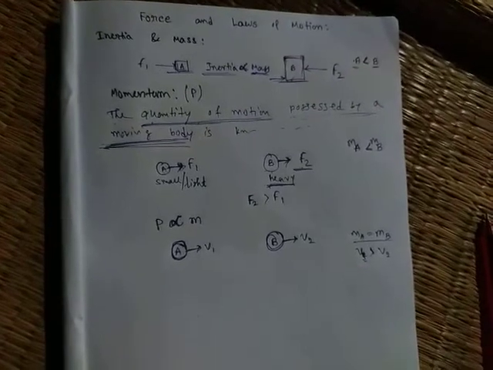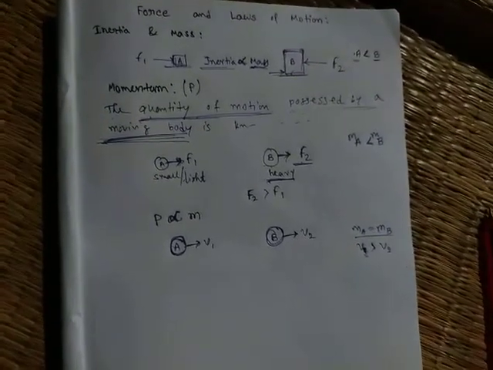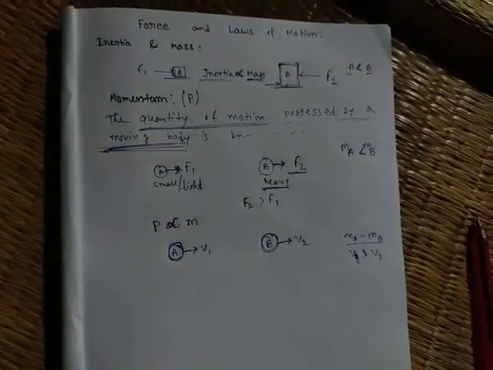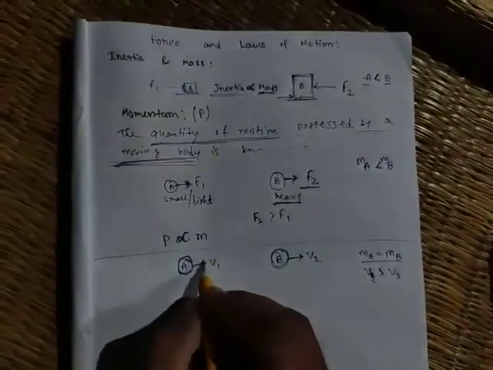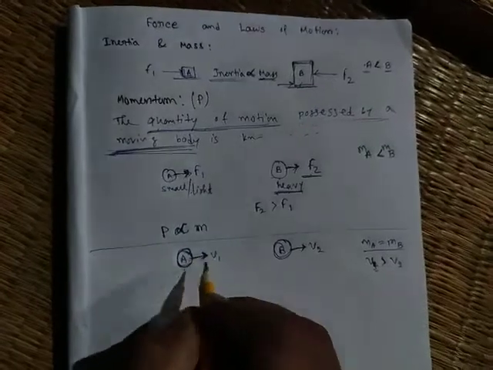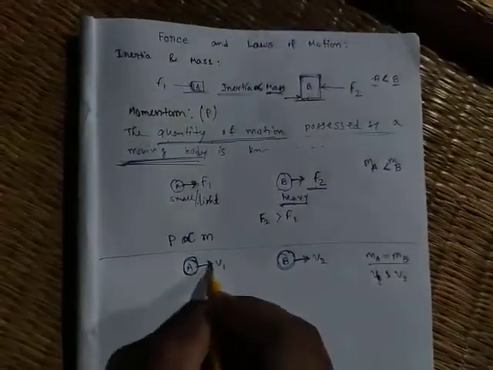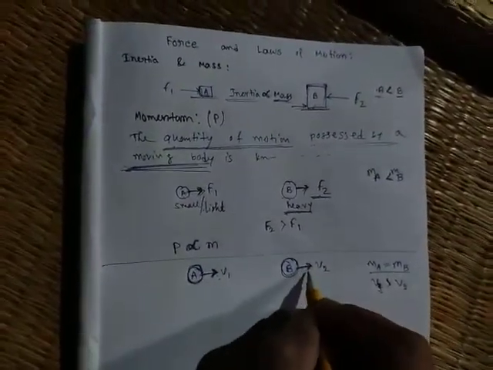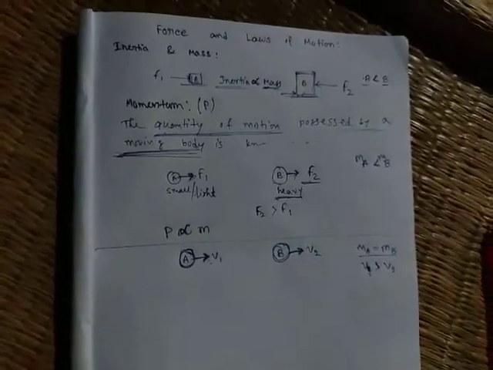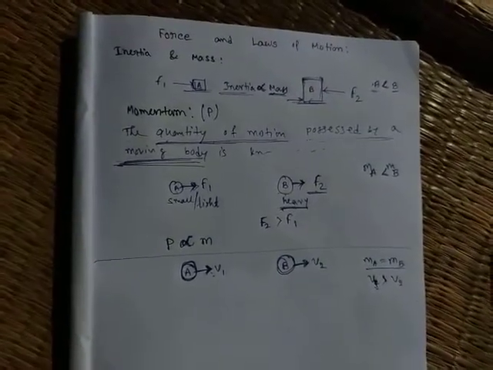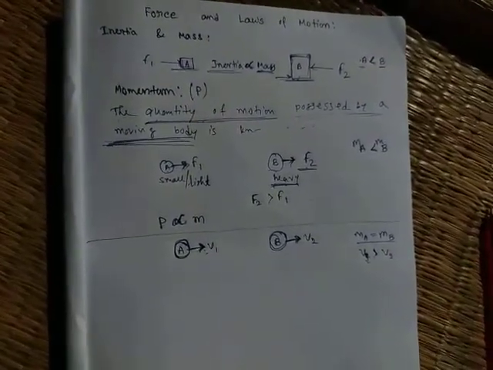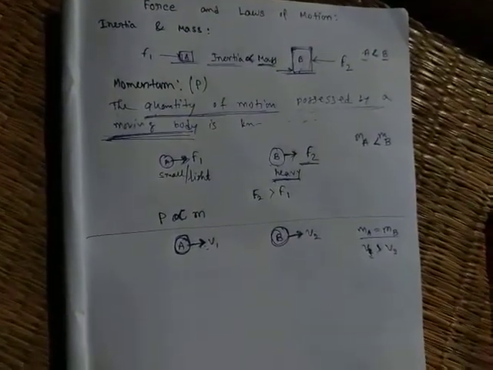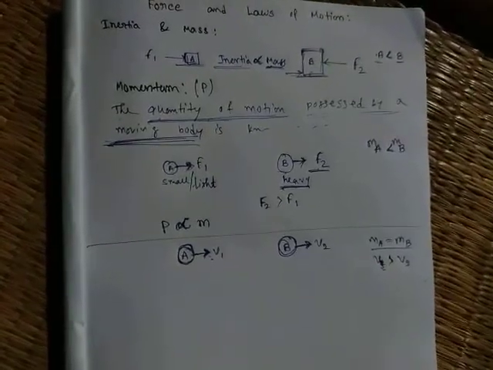Now tell me, in which case do you need more force to stop the object? This one is moving with higher velocity than the other. Suppose in a cricket game, one ball is coming very slowly and one ball is coming very fast. In which case will you be injured more?